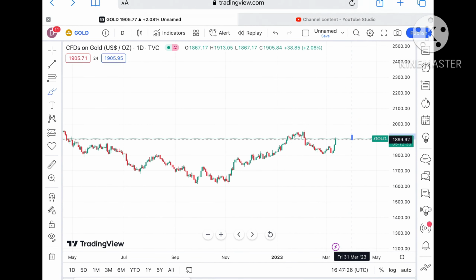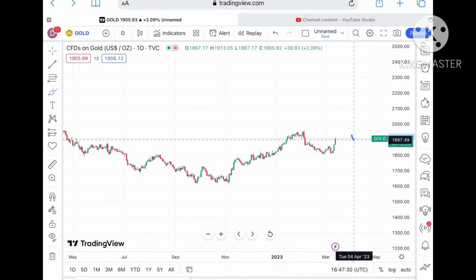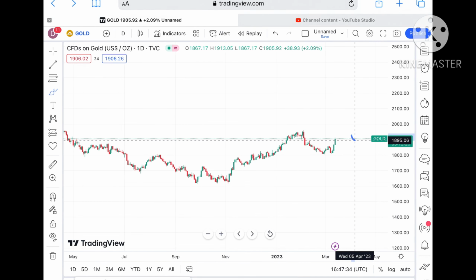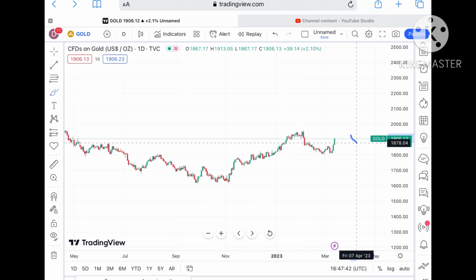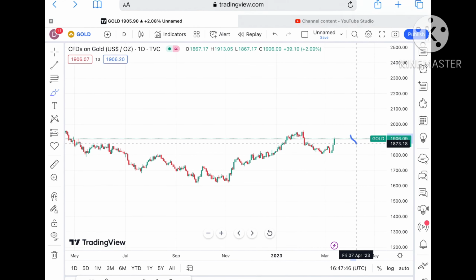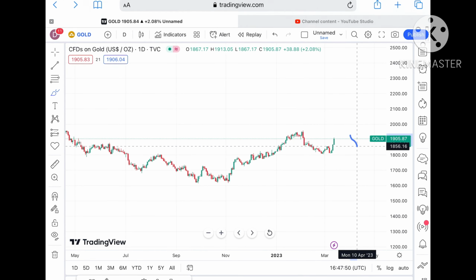Okay, suppose if the price didn't sustain this level, it can come towards a level of around $1904, and from there we can see it can go towards its next support of 1895. Once the price falls below that level, it can go towards a level of around $1892, and from there we can see a level of 1885. Once the price falls below that level, then we can see a level of $1878 to a level of 1873, and if that level also falls further low, then we can see a level of 1868, and from there we can see a level of $1856.